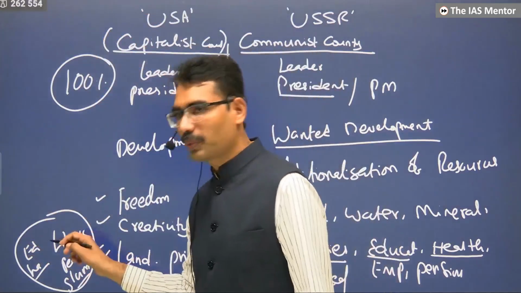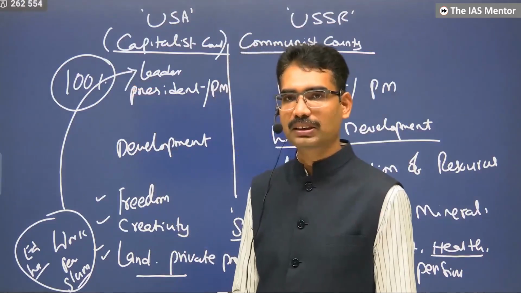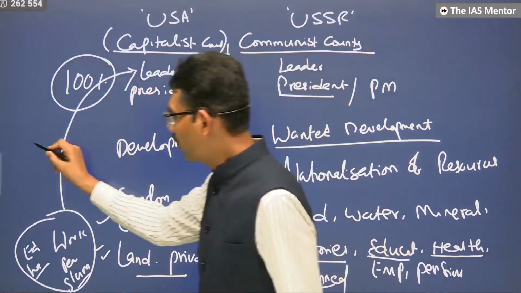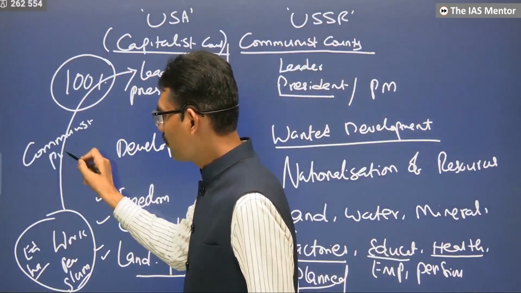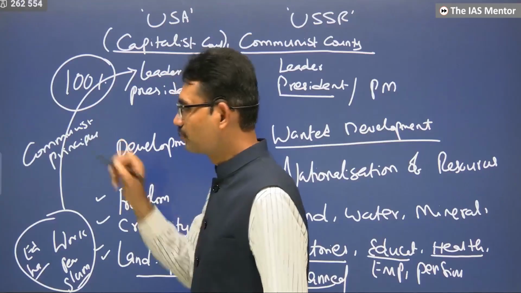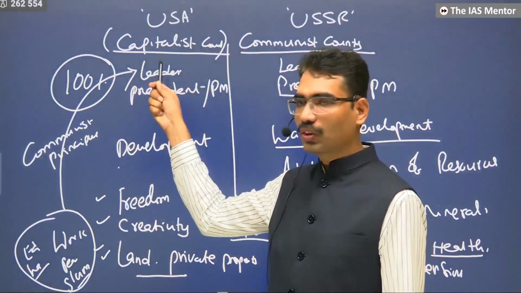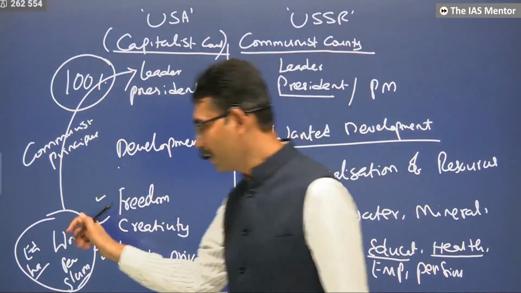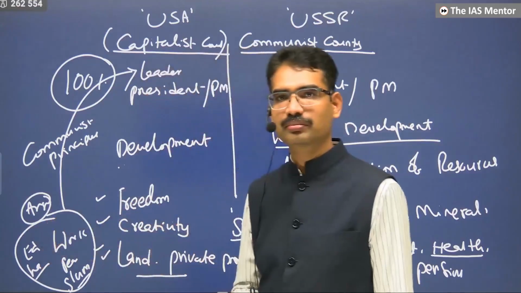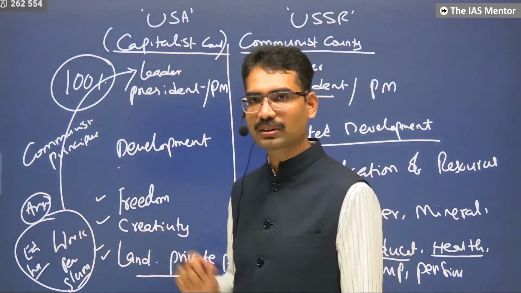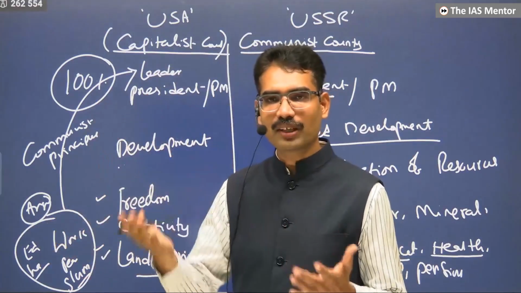These poor people want their leader, their president, their prime minister to follow communist principles. If they don't follow these communist principles, they get angry because they are living in hunger, they are living in poverty, they are living in slums, unemployed, inflation increases, but their income will not increase.